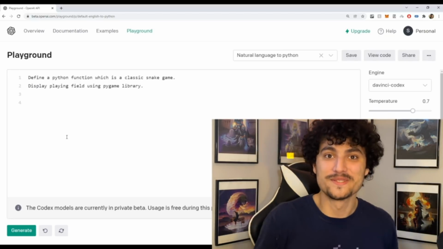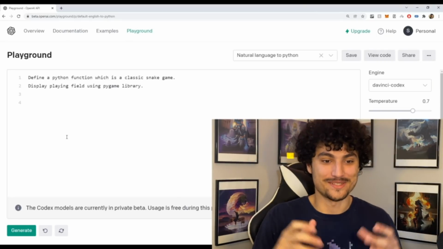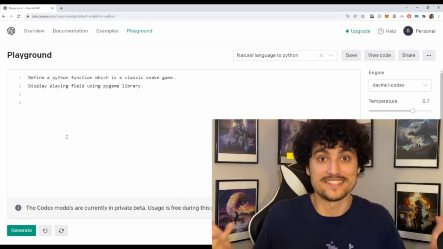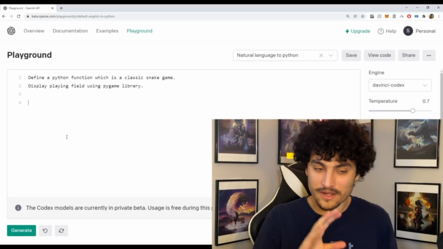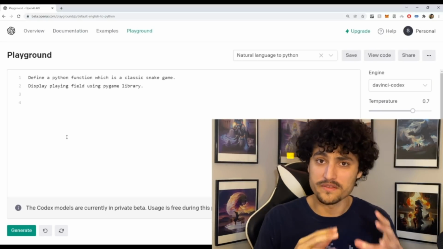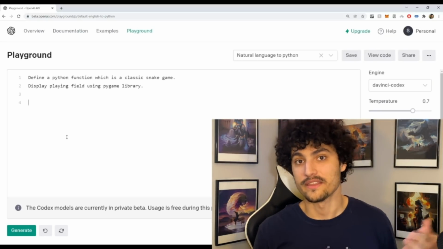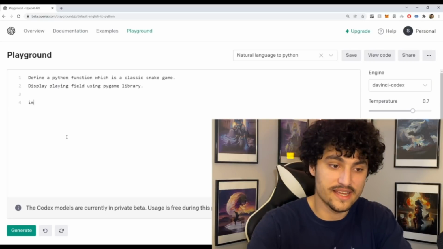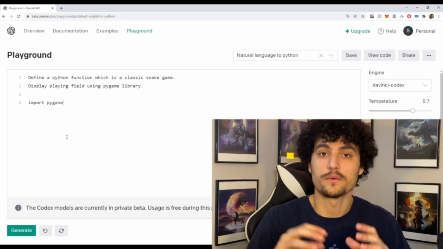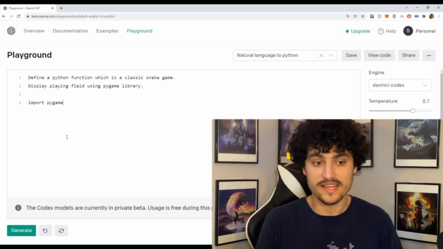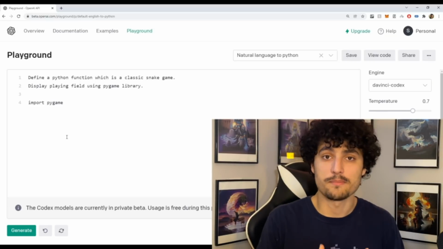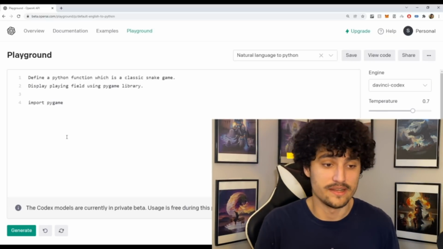So these are the 2 sentences that we're going to pass in to this neural network, and it's going to generate the snake game for us just with these 2 sentences. Now, there are a couple tricks that you can do. One of those tricks is leading the neural network in the right direction. So I can write just the first line of code that I want the neural network to generate the rest of the code based off of. So I'm going to say import Pygame. This is just the Python package for building games in Python.